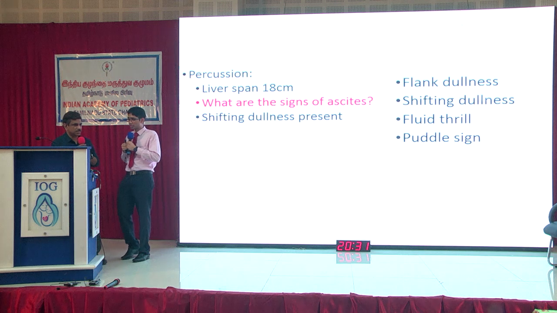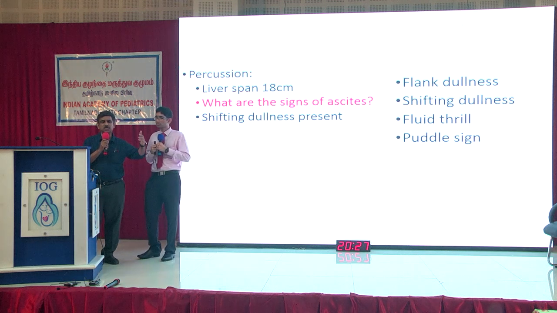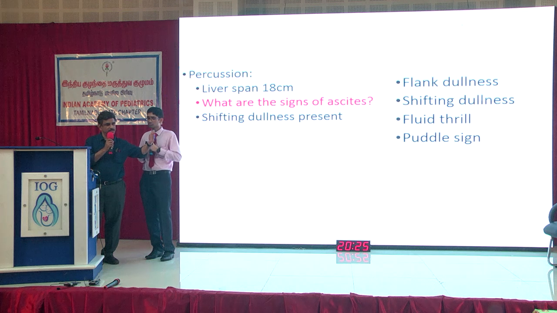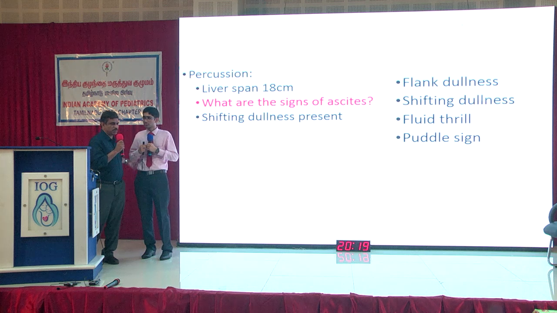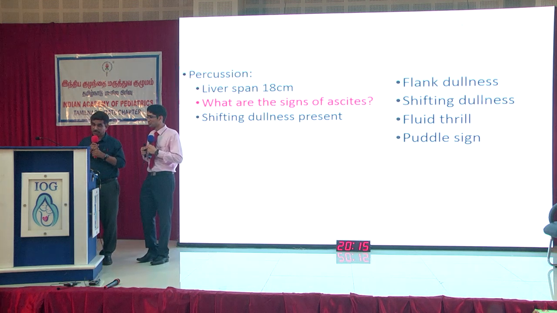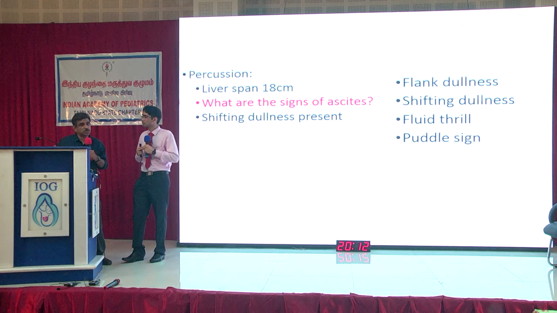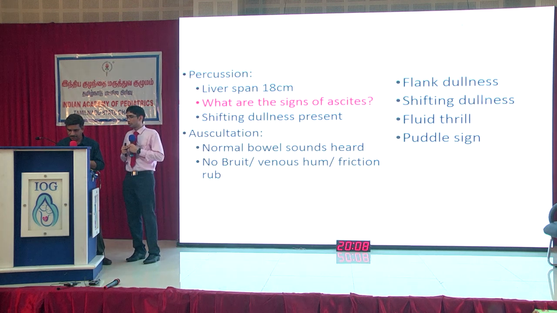Shifting dullness is present. See, it will be very difficult to demonstrate shifting dullness in this particular patient. Why? Because he had a huge hepatosplenomegaly. The liver is palpable 14 centimeters, spleen is also almost 14 centimeters. So he should be a very meticulous, a very brilliant clinician to have demonstrated shifting dullness, because with the huge hepatosplenomegaly, it will be very difficult. On auscultation, normal bowel sounds heard, no bruit, venous hum or friction rub.